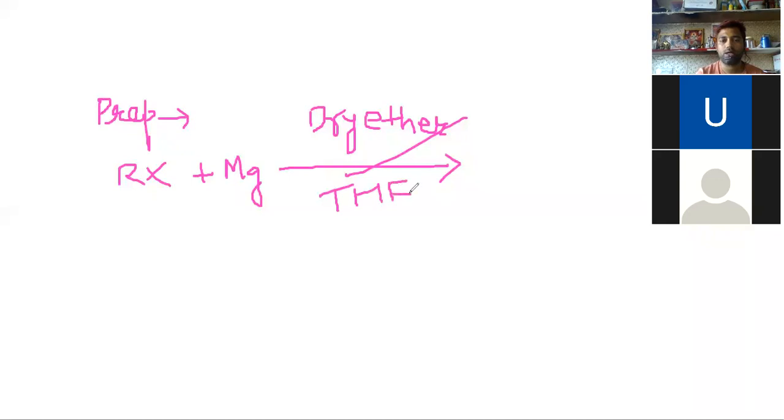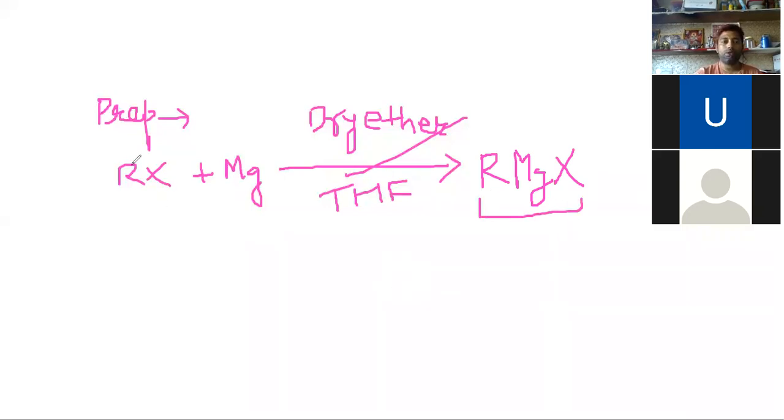THF is tetrahydrofuran. These are the solvents. The magnesium metal reacts with the alkyl halide or aryl halide to form alkyl magnesium halide, an organomagnesium halide, RMgX. So this is our Grignard reagent.